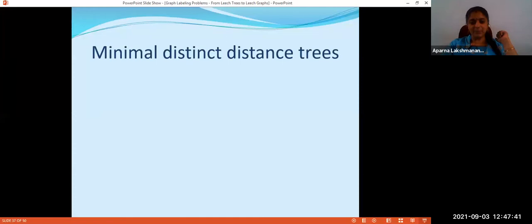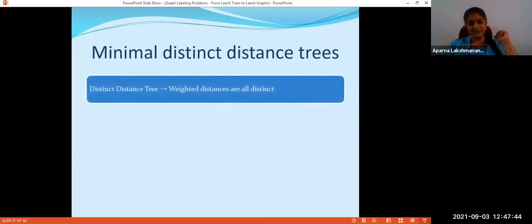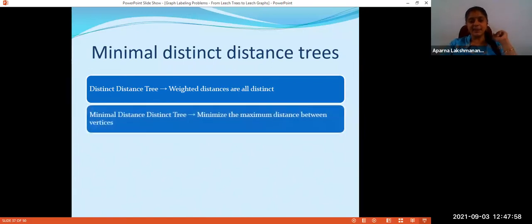The first one is minimal distinct distance trees. Again, weighted distances are all distinct. The concept which we use to define the leech index. Okay, all the path weights must be distinct. Here the condition is to minimize the maximum distance between vertices. Here distance means weight of that path. Okay, so restrict it to NC2, let it be NC2 plus K. Try to minimize the value of that K. That is the concept of minimal distinct distance trees.